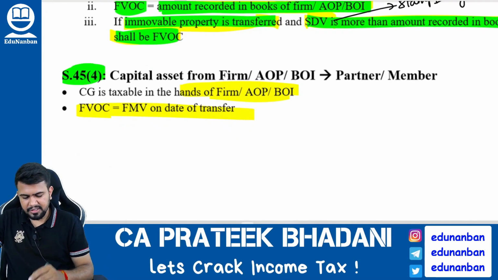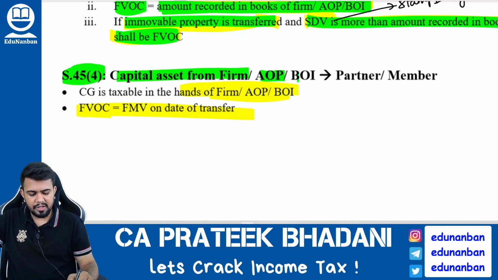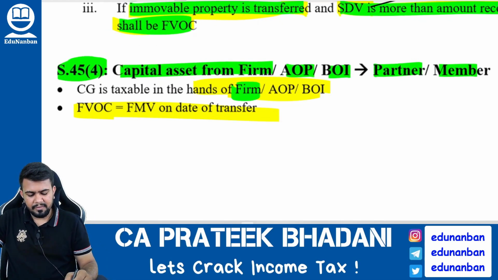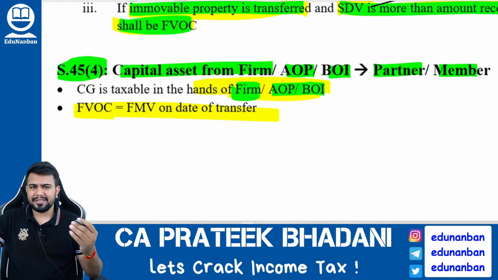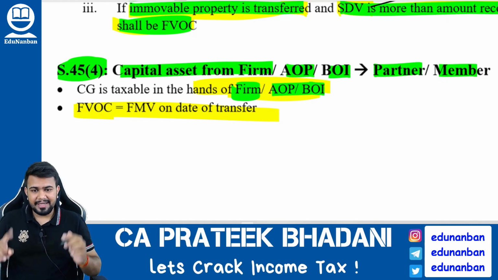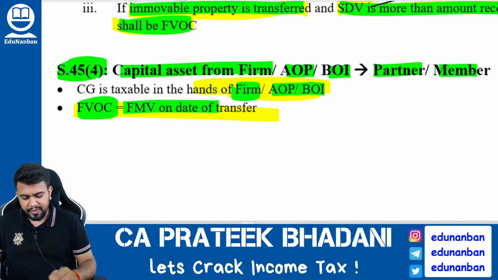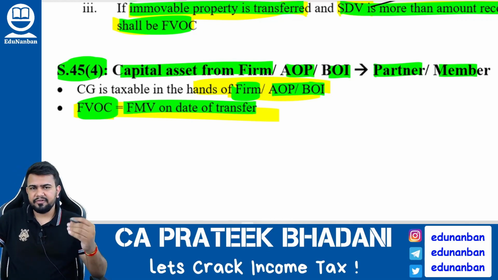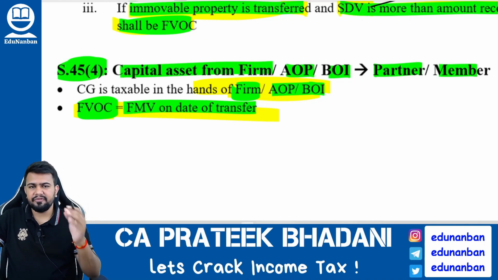Section 45 subsection 4. What happens when a capital asset from a partnership firm, AOP or BOI is transferred to a partner or a member, as the case may be? In such a case, the firm or the AOP BOI has to pay the tax under capital gain. For that, take the full value of consideration as fair market value on the date of transfer. What is the full value of consideration? Fair market value on the date of transfer.